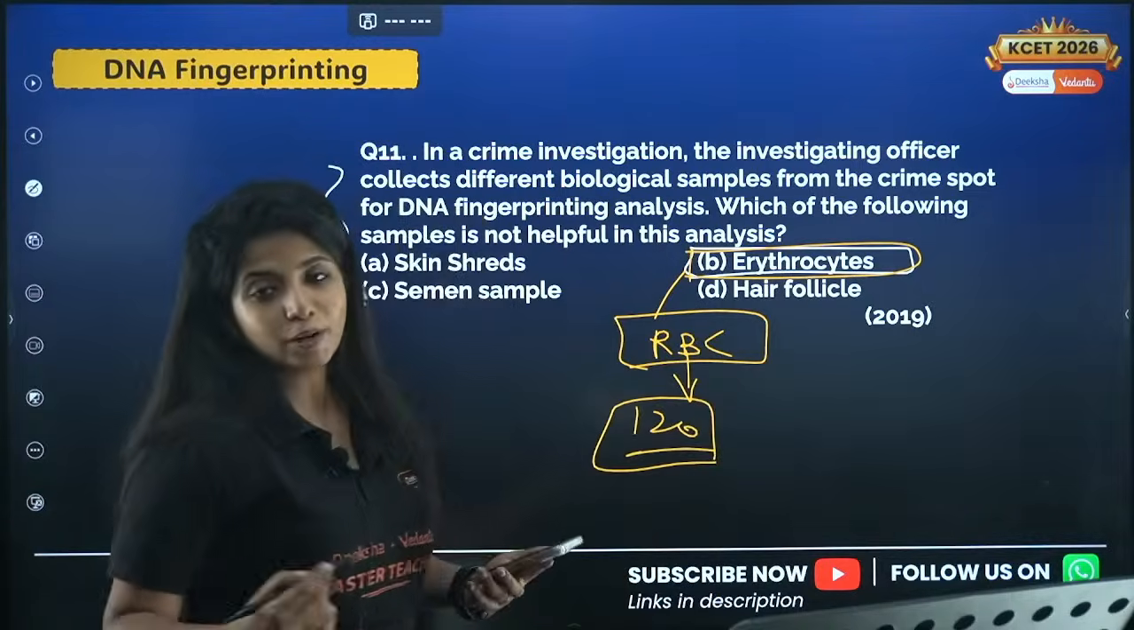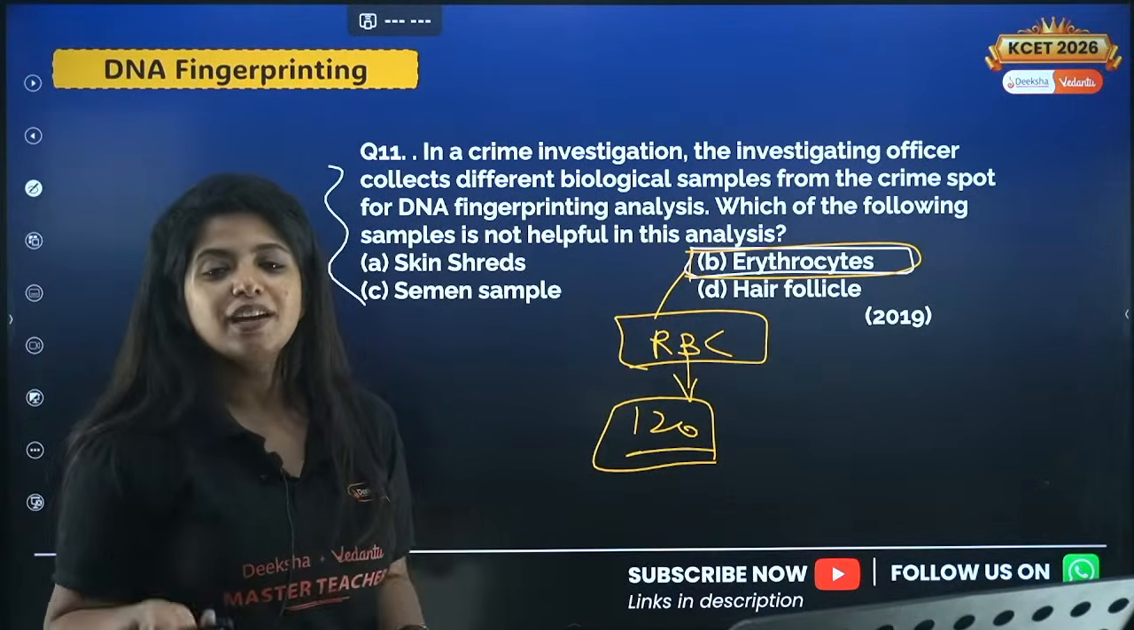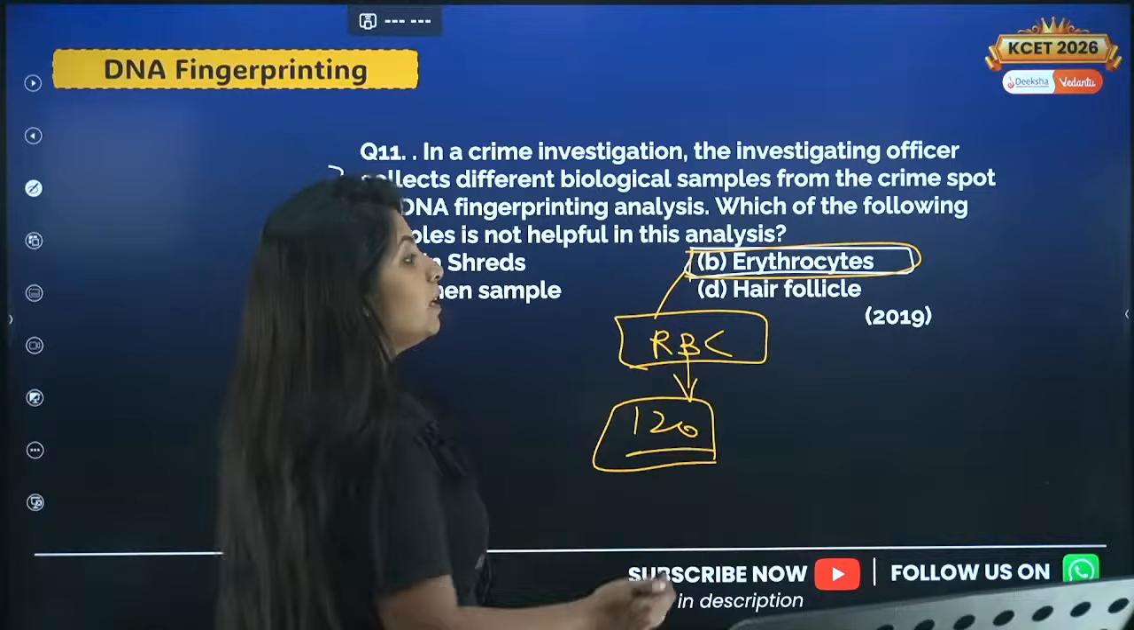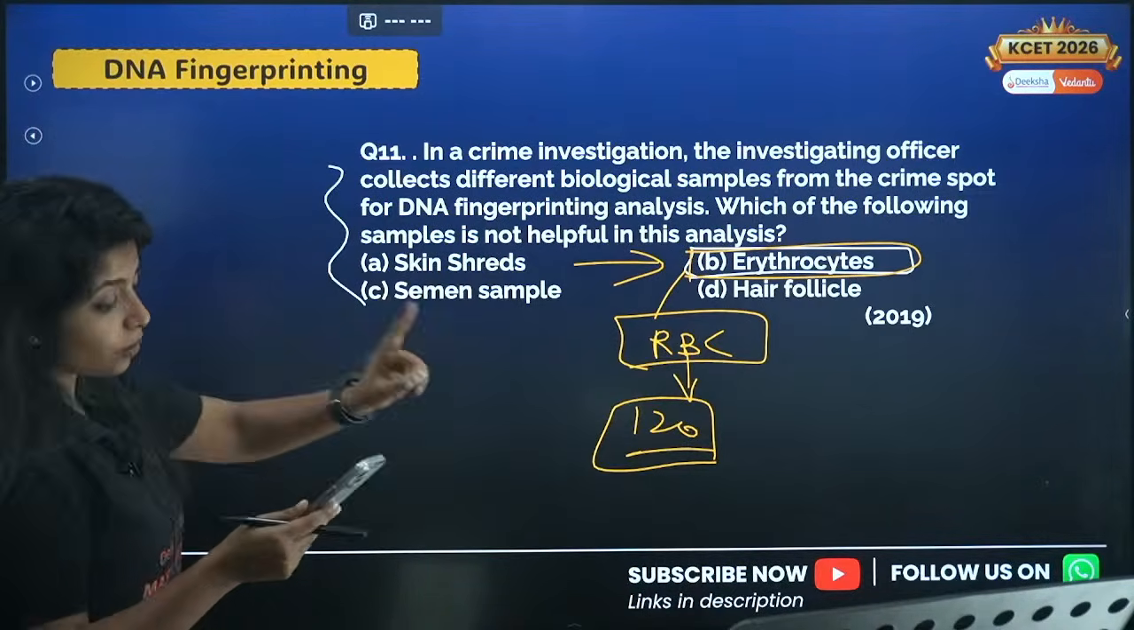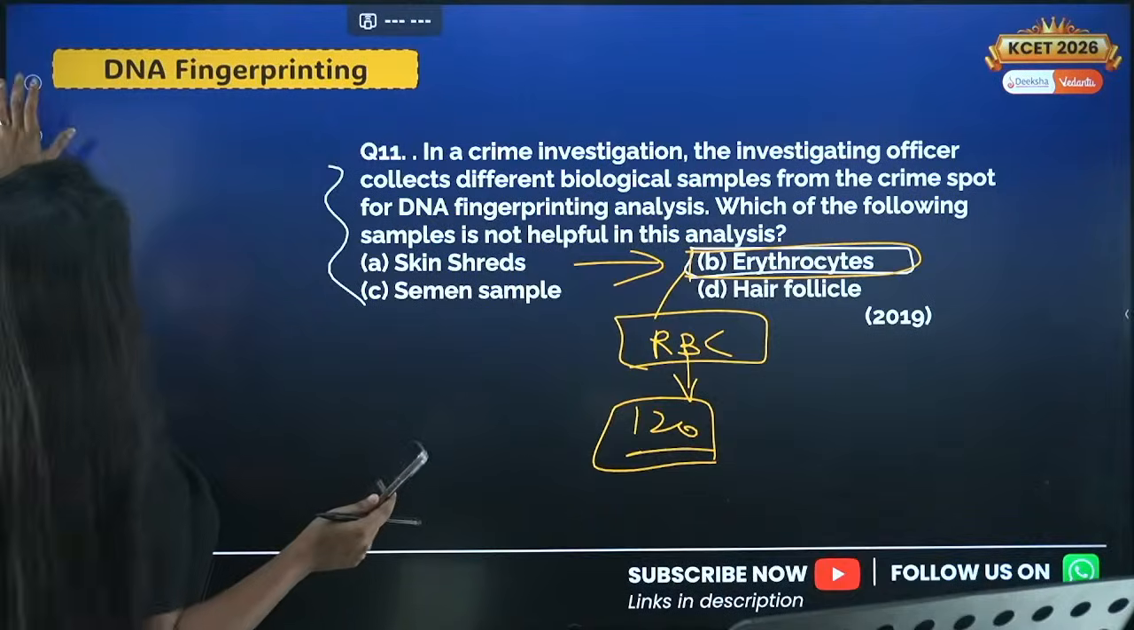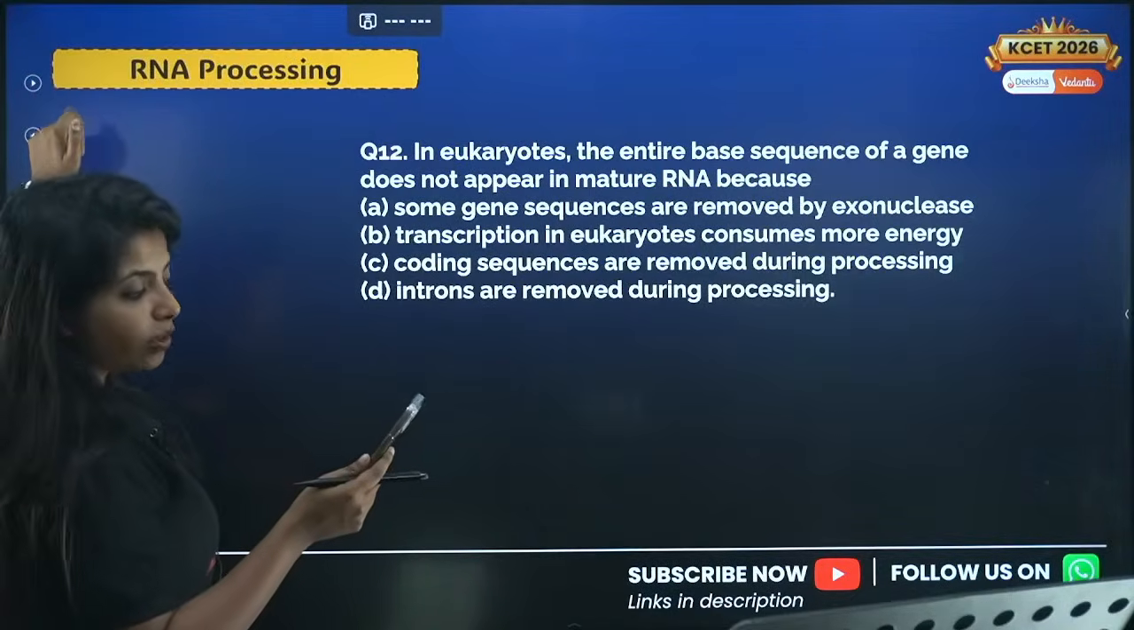That is the reason. If nucleus is not there, do you think DNA can be there? If DNA is not there, can I do DNA fingerprinting? No. So your answer for this question would become B. So do not mug your answers up. Always know the reasons of why an answer is wrong or right.